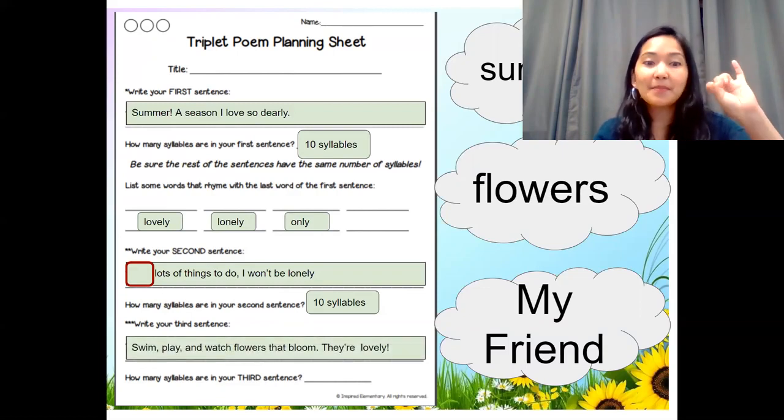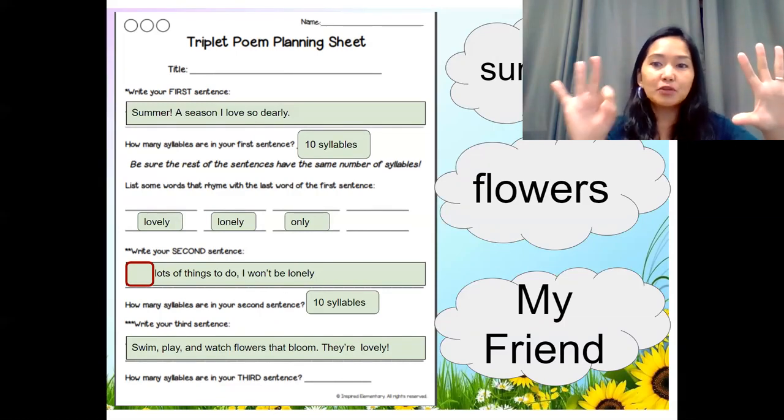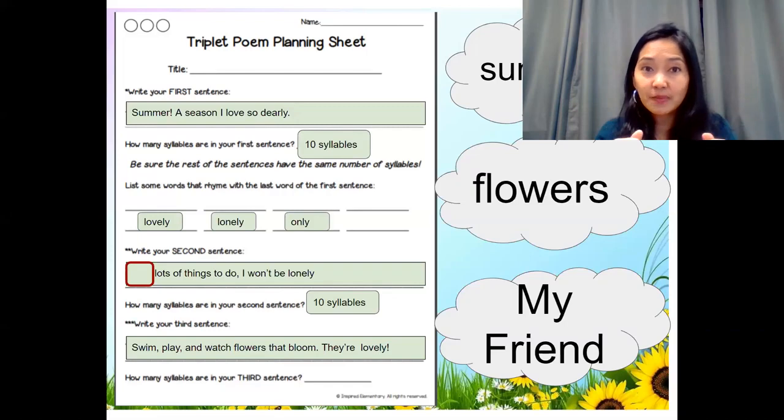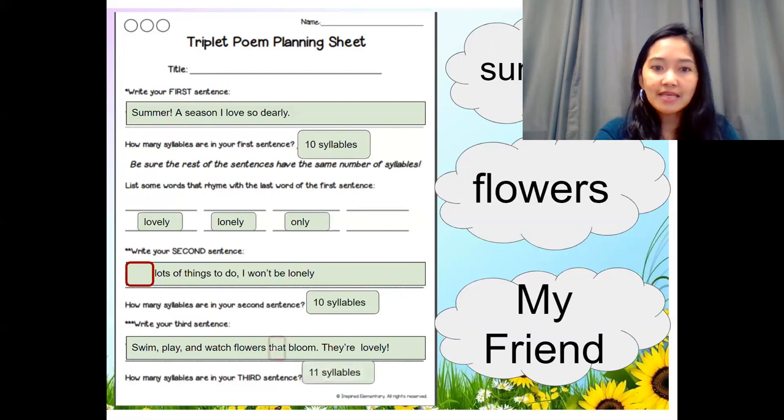Swim, play, and watch flowers that bloom. They're lovely. Uh-oh, it's 11 syllables again. So what I'm going to do is think of how I should put this into 10 syllables. Can I take out one word that doesn't change my sentence? Maybe I can do that. Okay, so here I decided that I'm going to take out the word that. Swim, play, and watch flowers bloom. They're lovely. Okay, I think that would work. Now it is 10 syllables.